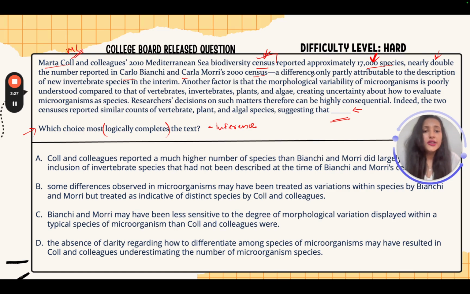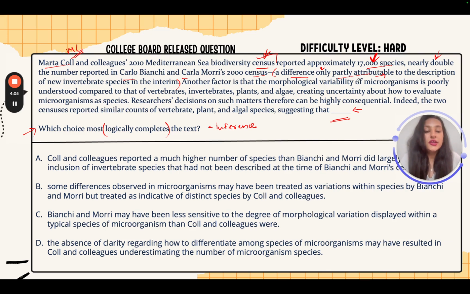Let's read ahead. A difference only partly attributable. So now this is talking about the difference. Why? What is the reasoning behind that difference? But the problem is that this is only partly attributable to whatever the reason is that's been given to us in this sentence. Right? The reason that we had such a high number of species being reported, there was a reason for it, and this reason given over here in the sentence is only partly attributable, which is this is only a part of the reason, right? This is not a complete reason or the only reason, just a very small part of the reasonings.